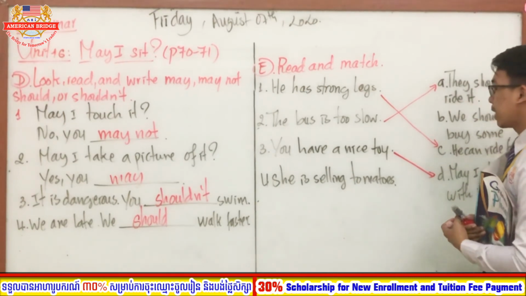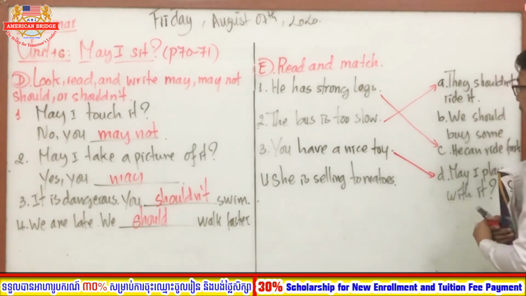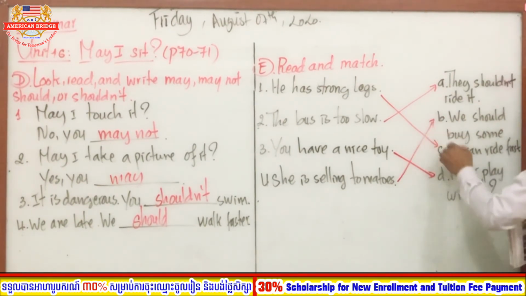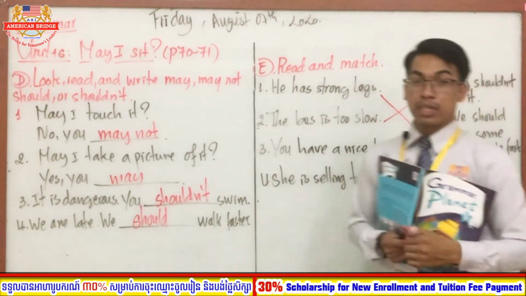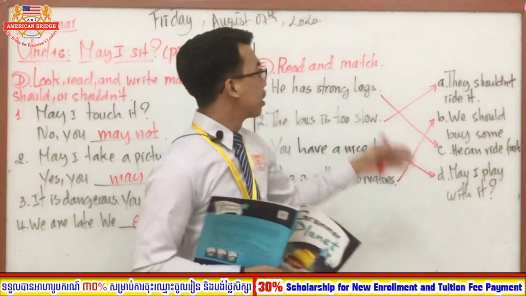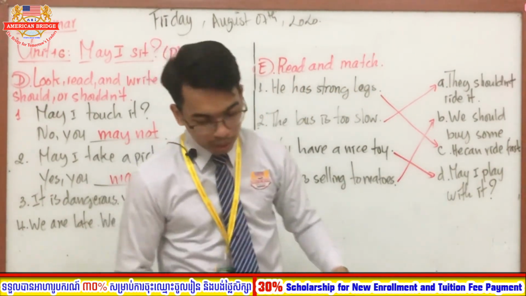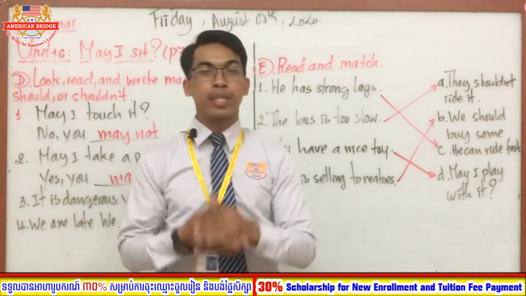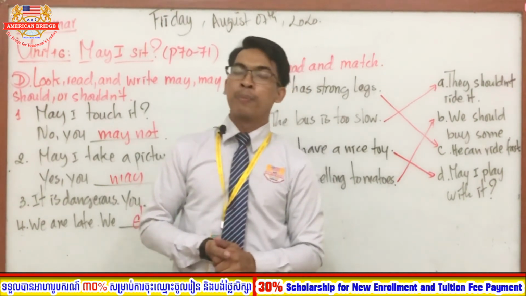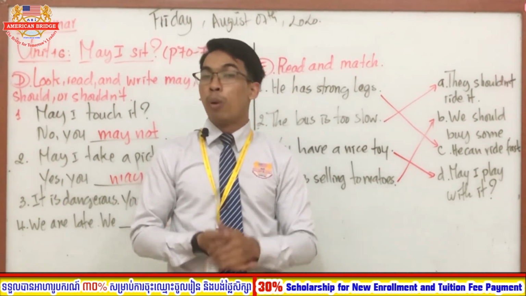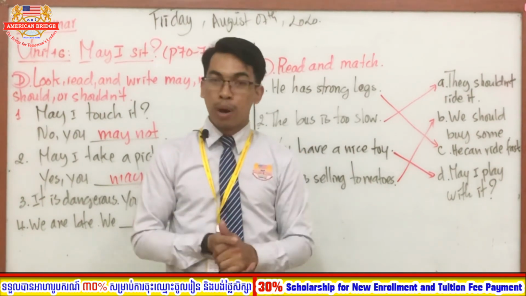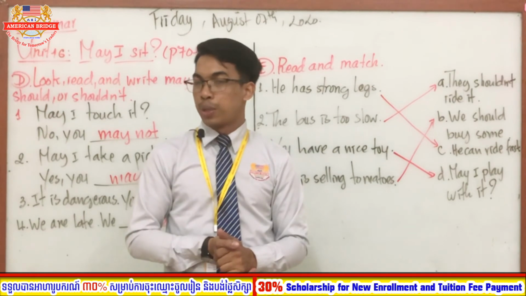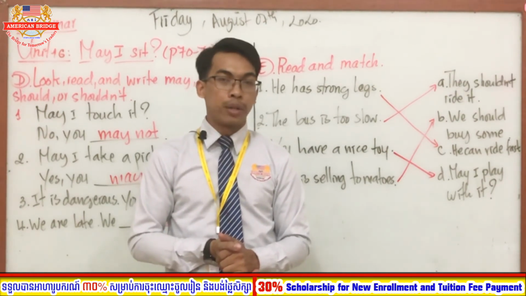She is selling tomatoes. So the correct answer is we should buy some. Very good. It goes to letter B. Okay, so everyone, this is the correct answer of section E. Teacher believes that you can practice well, and you also understand modal verbs deeply. If you want to know more about other modal verbs, you can search on the internet, and you can practice or learn more about it as well.